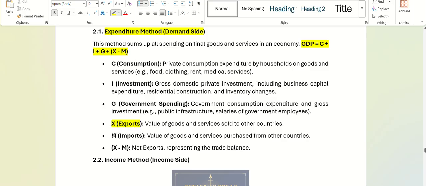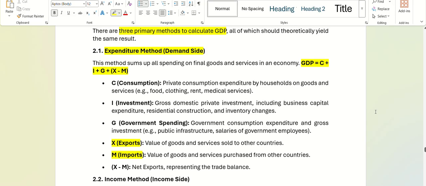X stands for exports, M stands for imports. All right, so please remember this formula. Sometimes instead of X minus M you can also get NX, that means exports minus imports directly, the value of it. So don't get confused.